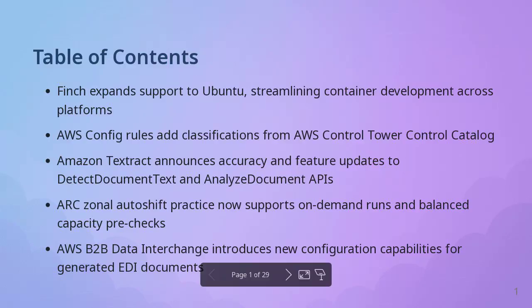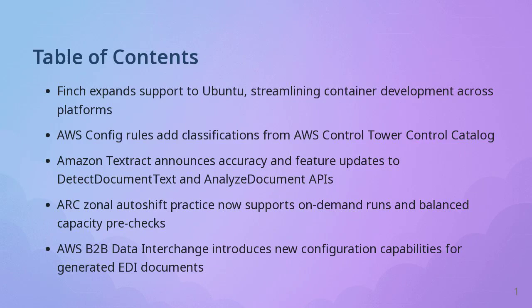We'll cover. Here's a summary of the AWS updates you provided. 1. Finch expands support to Ubuntu. Finch enhances its capabilities by adding support for the Ubuntu operating system, simplifying container development processes across various platforms.